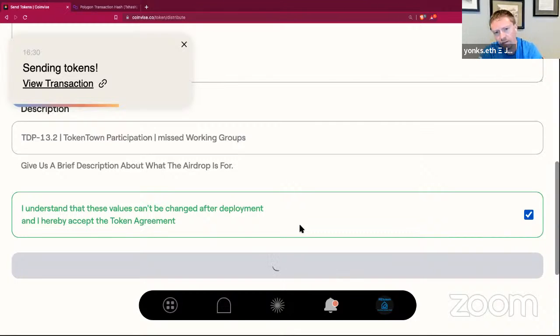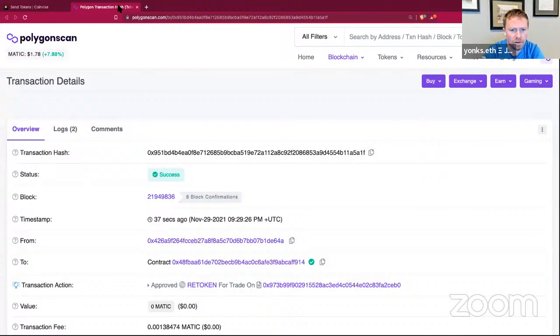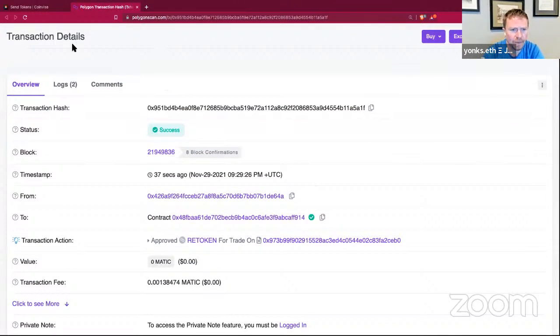So one of the things that's fabulous about Polygon is that the cost of doing the transactions is very, very minimal. So I just saw that went through, and here is the confirmation of that.